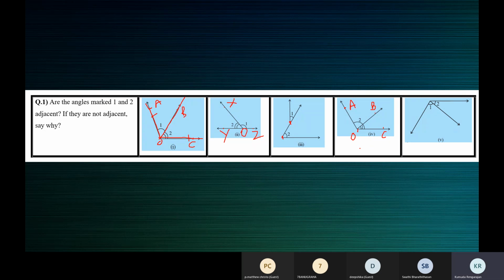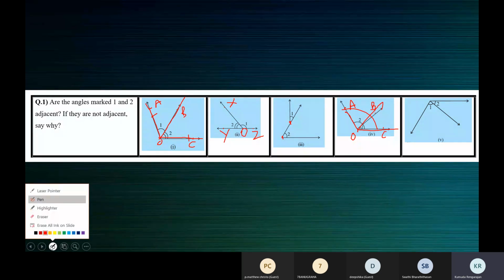Where do they lie? They lie on the same side of the common arm, right? Yes, ma'am. OC is the common arm. If you see the non-common arms, OB and OA, they lie on the same side of the common arm. So angles 1 and 2 are not adjacent angles.